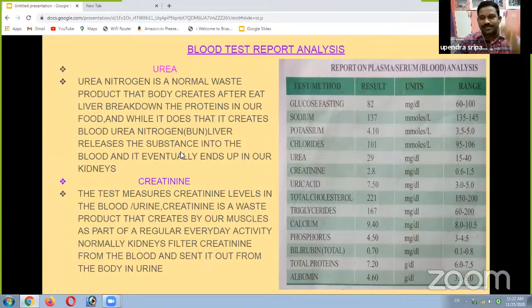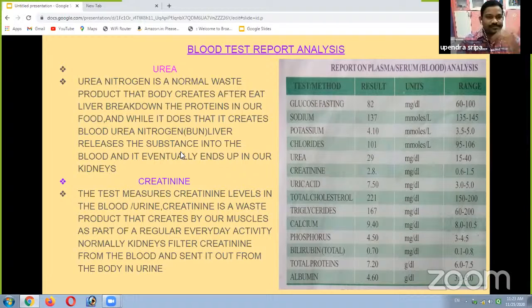Urea. The blood urea nitrogen test, commonly we say BUN, is a common test to measure how much nitrogen is present in our blood, the nitrogen percentage in our blood. The blood urea nitrogen test is done to see how well our kidneys are functioning. So if the nitrogen level is increased, it is caused by our kidneys' dysfunction.